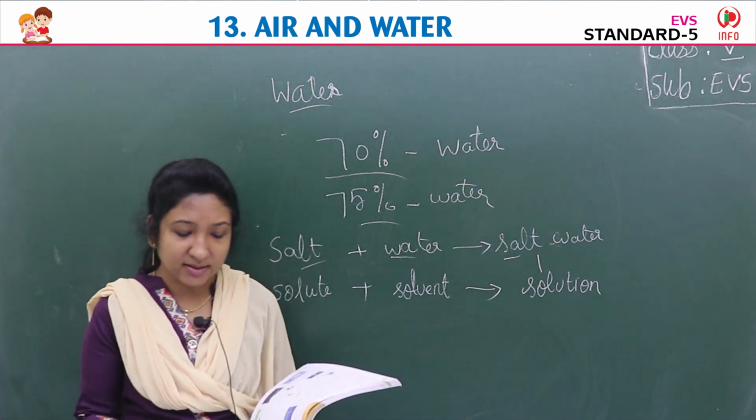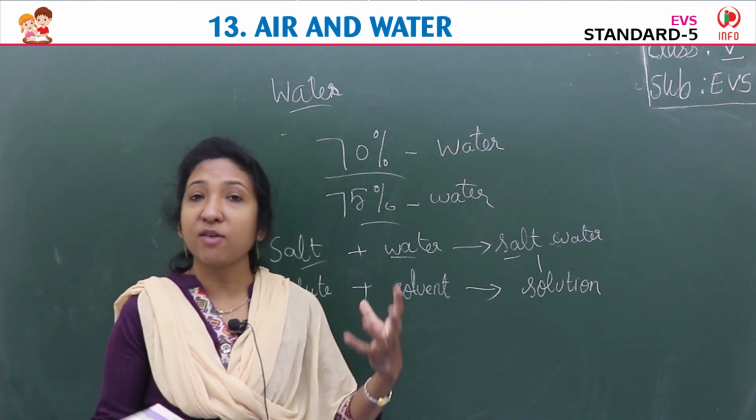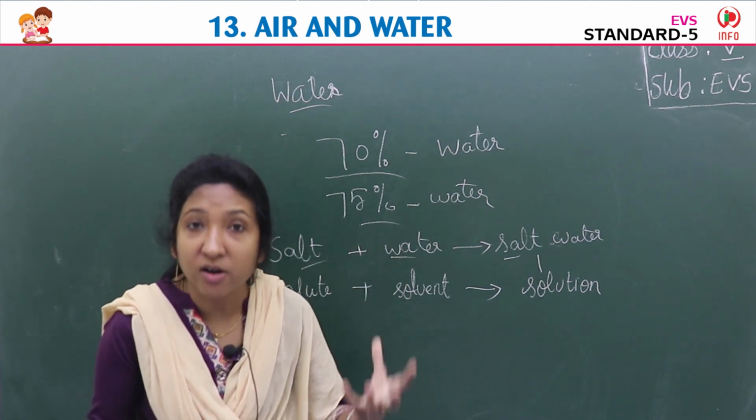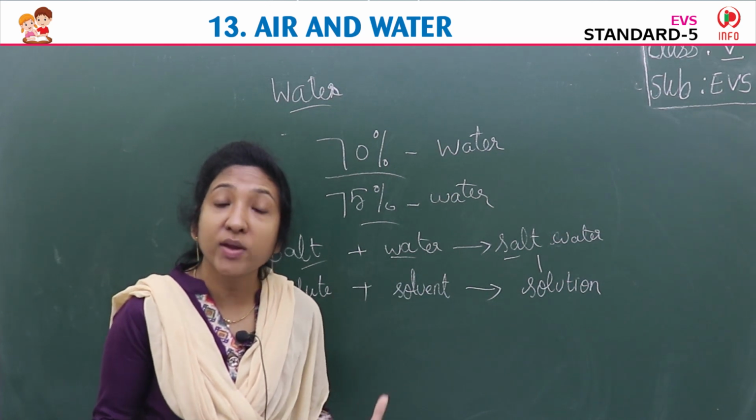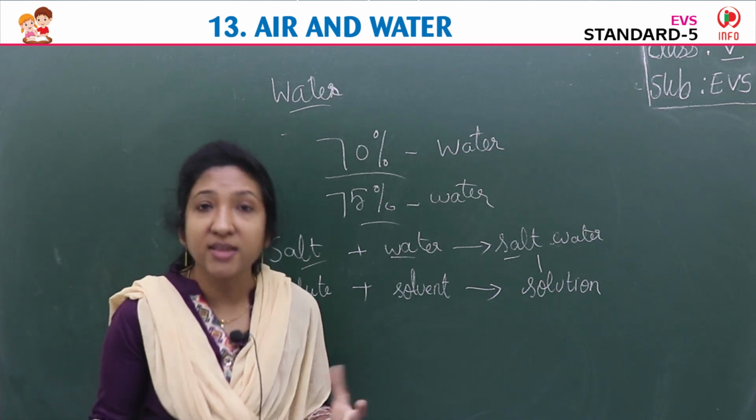Water is the universal solvent and is found in nature. It is never totally pure. We can say water is a universal solvent. Which is a universal solvent, children? Yes, water is a universal solvent, we say.